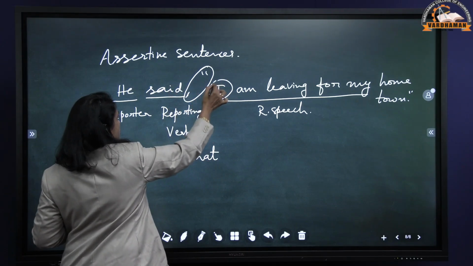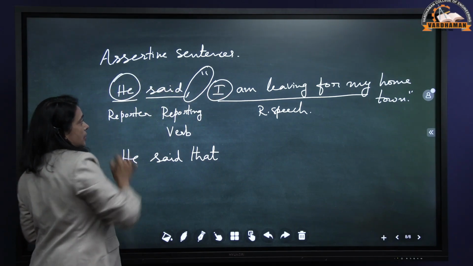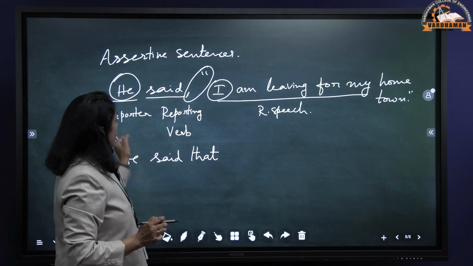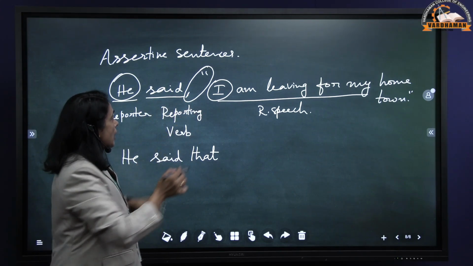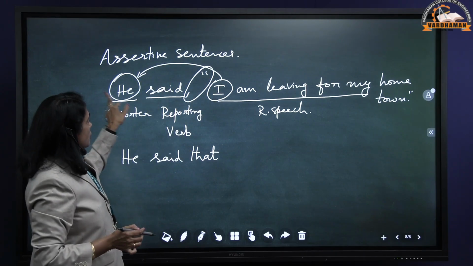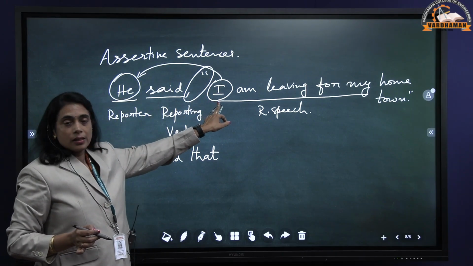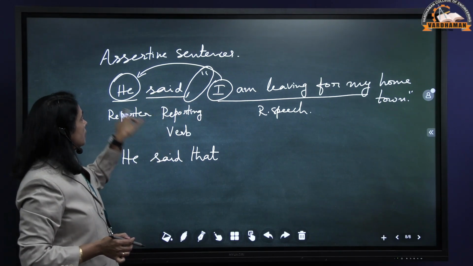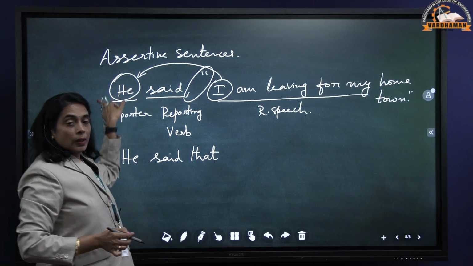Then I, this is first person, whereas here it is third person. First person and third person don't go along very well with each other. So we have to change this I to third person.